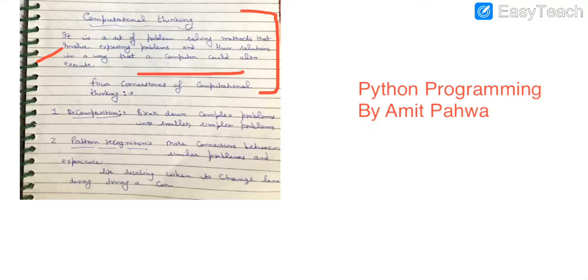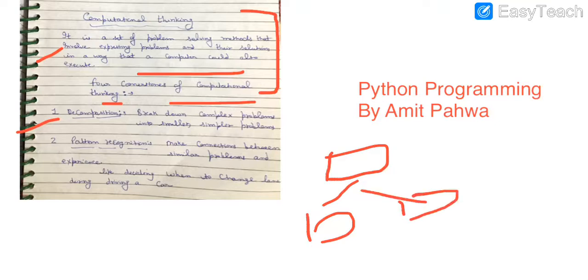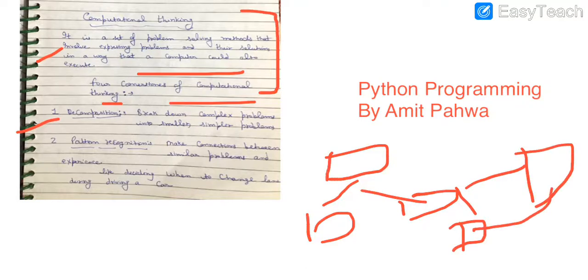So there are basically 4 characteristics of computational thinking. Very first is decomposition. Decomposition means whenever you have a large problem, divide the problem into subparts. Suppose I divide the problem into two sub problems, and if these two sub problems can be easily solved, then fine. Otherwise I can also divide these sub problems into further subparts. Then we will execute these subparts separately and combine their results so that we can get the actual desired result.